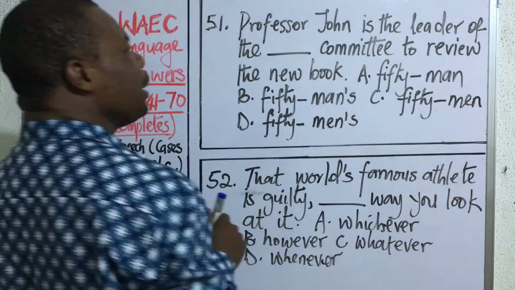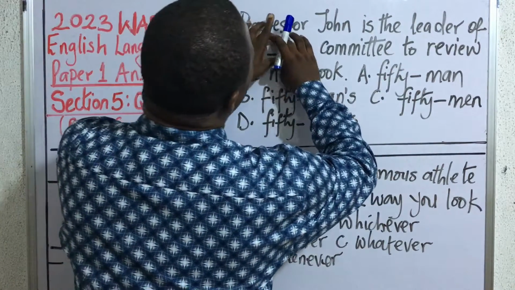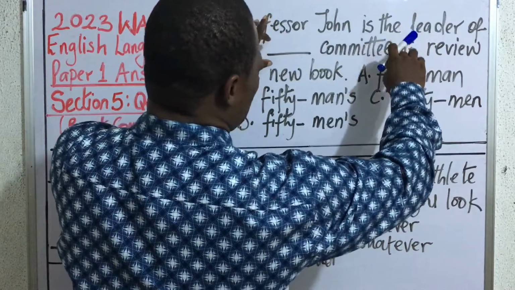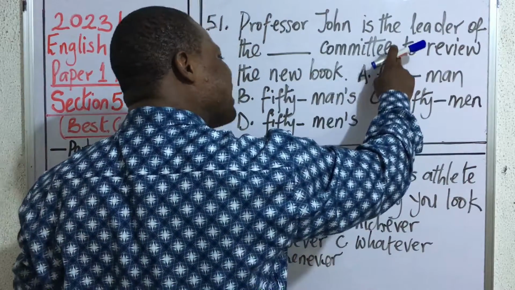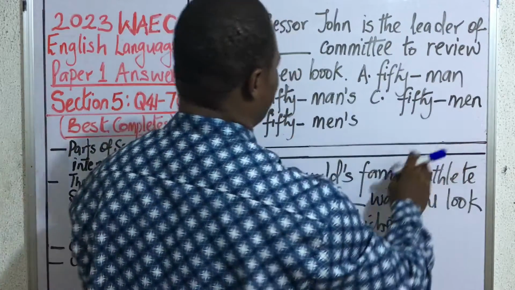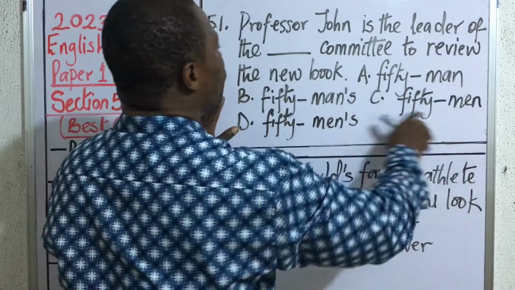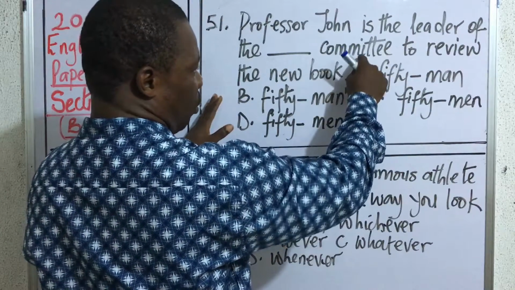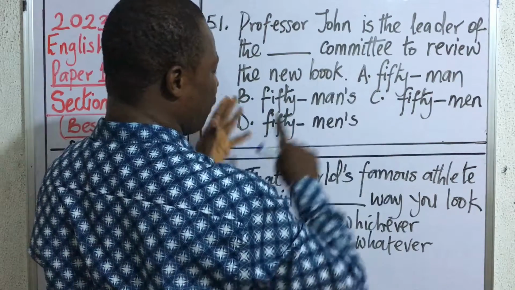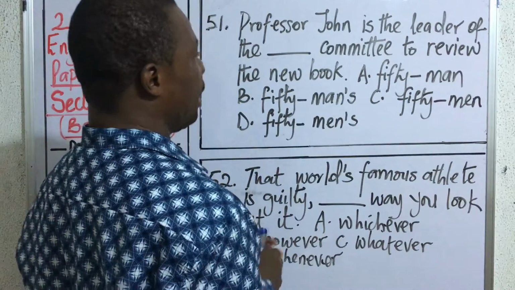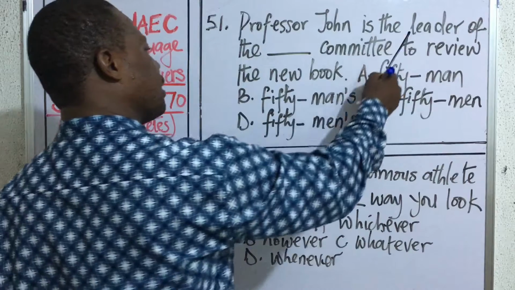Now, in a compound noun, all the words that are used to modify the head noun are always hyphenated. But the head noun itself is not hyphenated. And none of those words that are being used to modify the head noun can be made possessive or made plural.